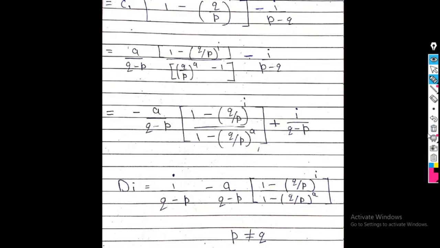Now my next case is what? I require to find the expected duration of a game when P is equal to Q is equal to half. So how to find it? See, my next case: I consider here P equals Q equals half. So this equation I get first. In that case, simply I put P equals half and Q is also half. So what is my equation? This is my final equation. So I write this value to this side, so negative becomes positive. Now again I write this equation in terms of di.